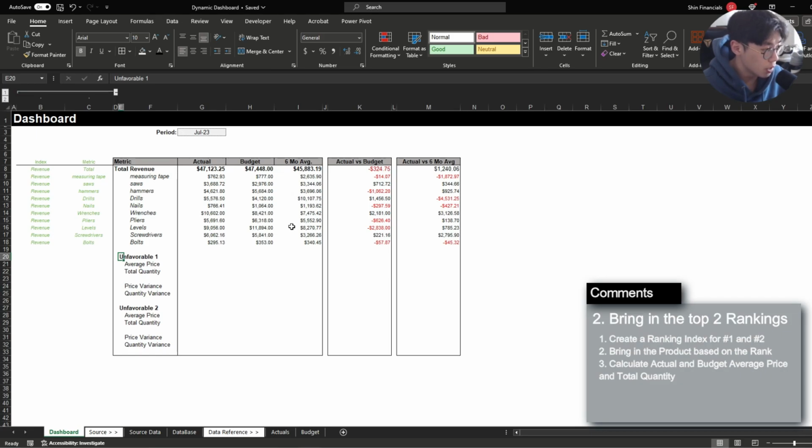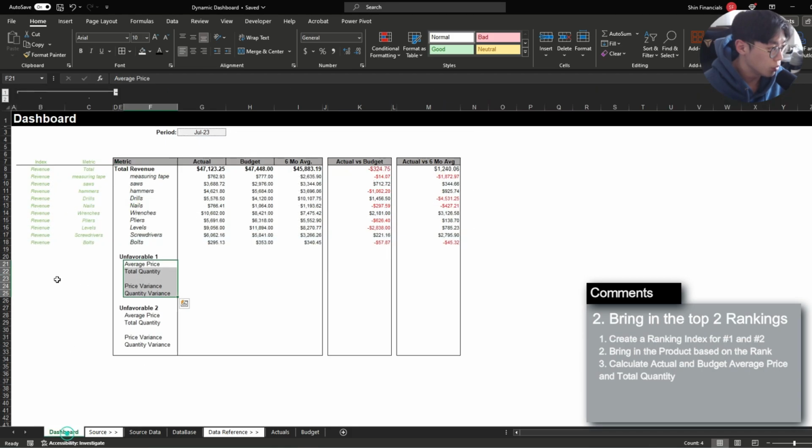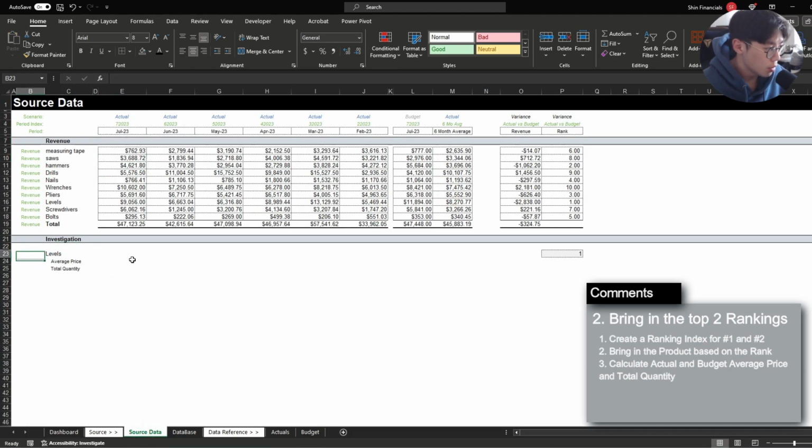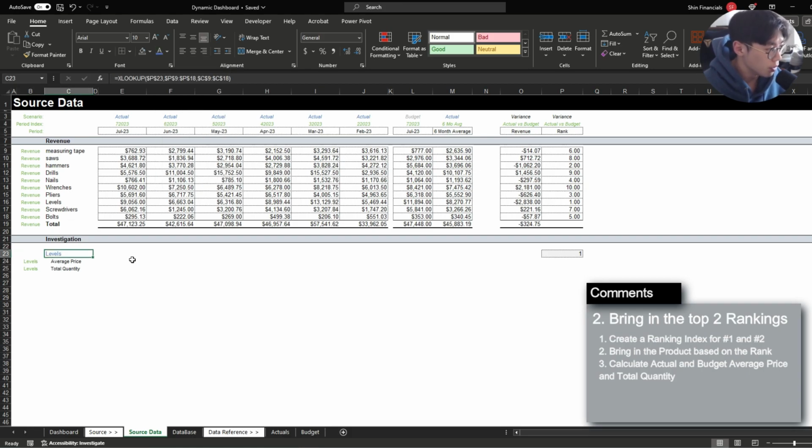Now, when we take a look at our financial dashboard, we have 4 metrics that we want to return. The first is the average price, then total quantity, and then price variance, and then quantity variance. So for the actual period, I am going to return average price and total quantity. And the way I'm going to calculate this is that within the metrics field, I'm just going to return the product that we're investigating. And I just highlight this blue to show that this is automated.